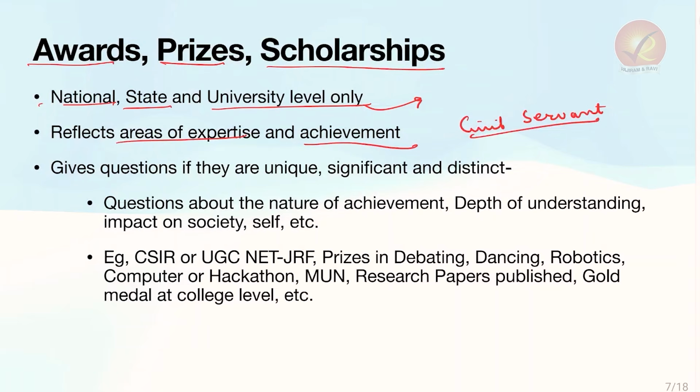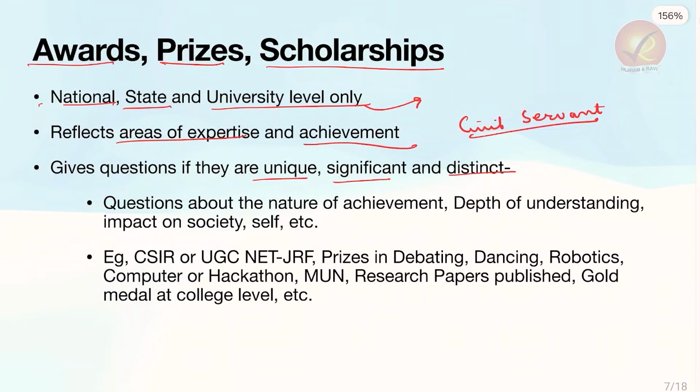Now, this area gives you questions if they are unique, significant and distinct from each other. Let's say you give very common, very known scholarships, perhaps the kind of scholarships that everyone holds. There are chances that you may not be asked questions from there. State scholarship for meritorious student. These kinds of things at the school level is something that you should be avoiding. Questions about the nature of achievement.